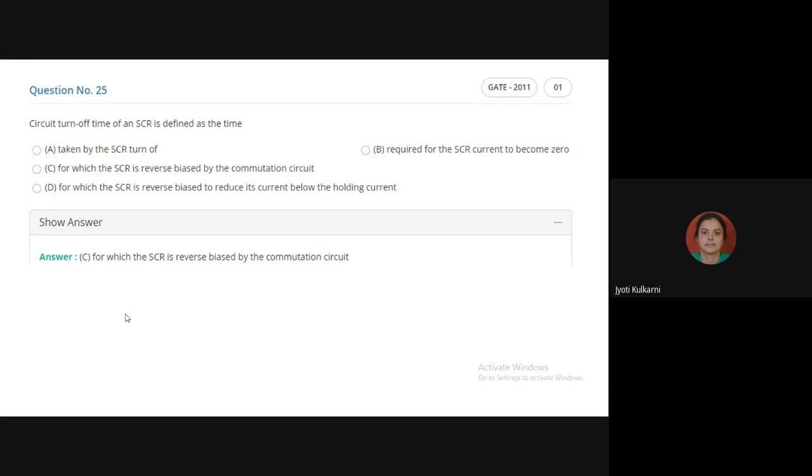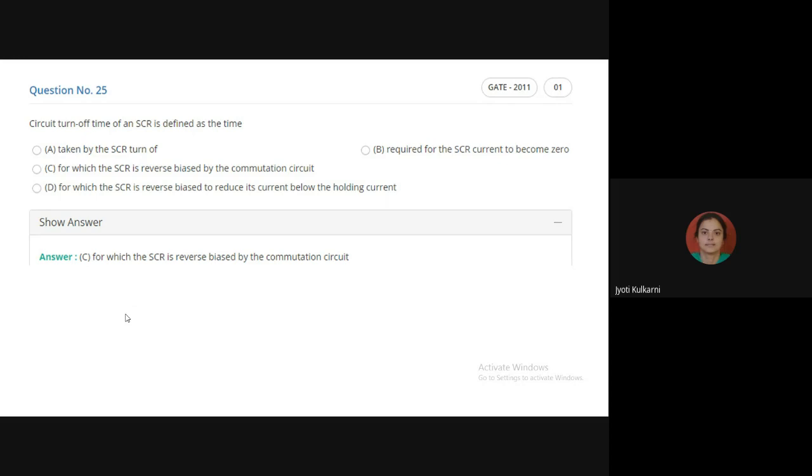Why? I'll tell you. See, in many circuits, what happens? When the SCR is under working condition, and as per its data sheet, suppose it takes a time period to turn off of, say, 1 microsecond. Okay, its turn off time period is 1 microsecond.